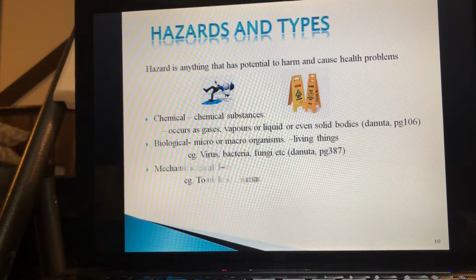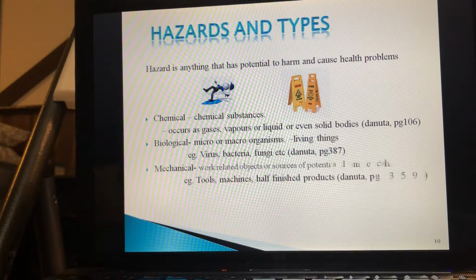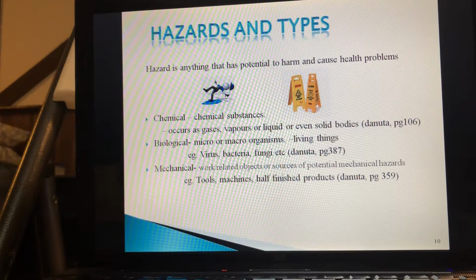Then comes a mechanical hazard. Workers come directly or indirectly in contact with a variety of work-related objects like tools, machines, half-finished products. Then psychosocial hazards, stress and strain.